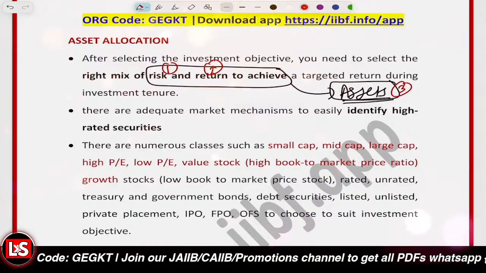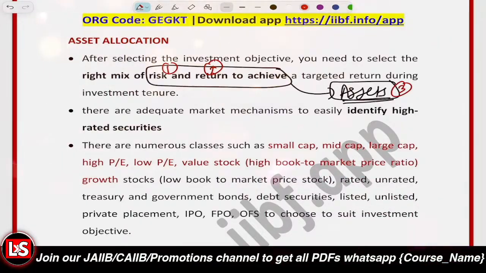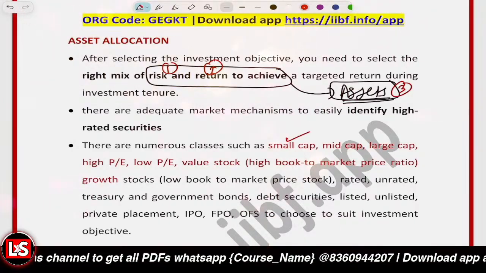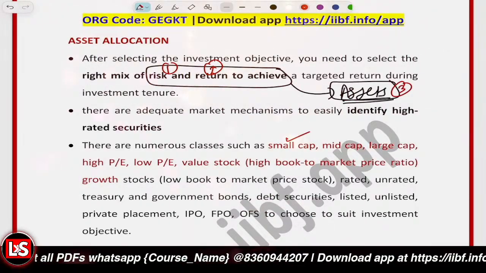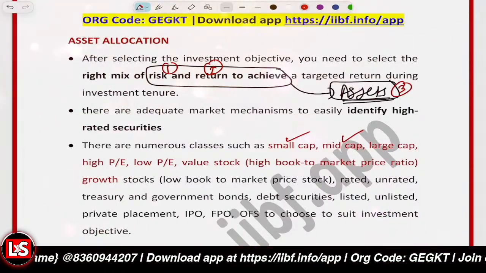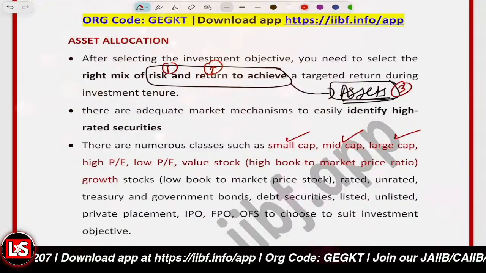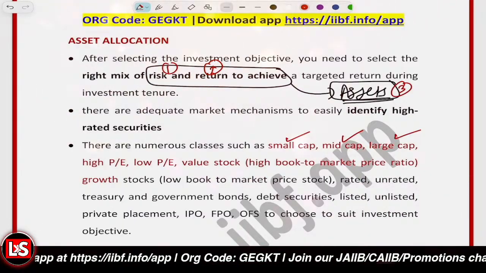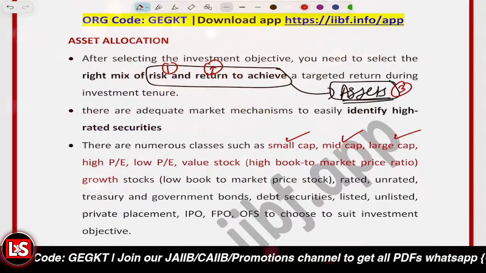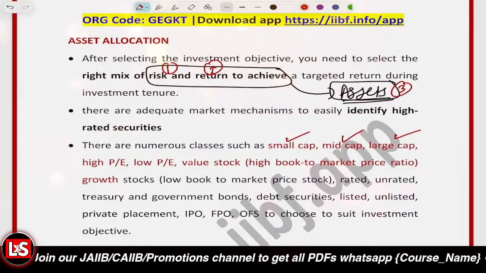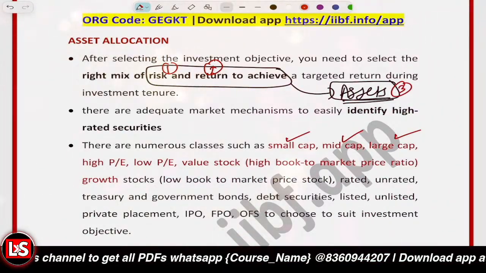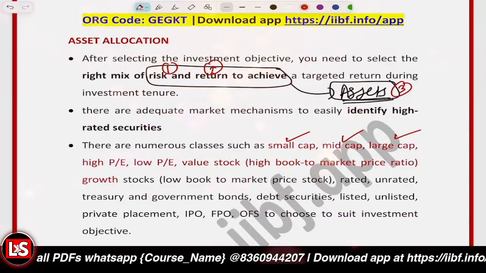And there are different classes. There are small cap stocks, which give you high growth but high risk, or mid cap stocks, which give moderate growth, and large cap stocks, which are stable with low risk. Or it could be value stocks, growth stocks, treasury bonds, rated bonds, debt securities, IPOs, FPOs, OFS. So we have different investment classes.